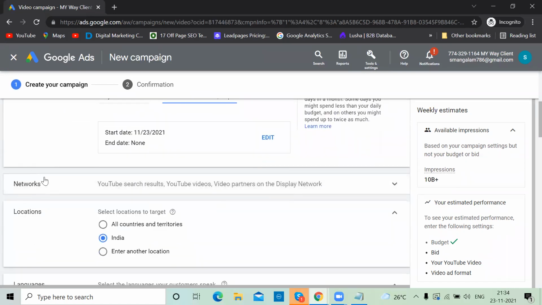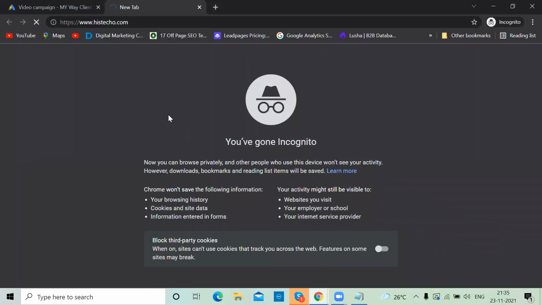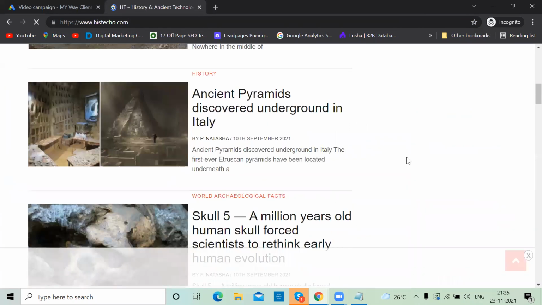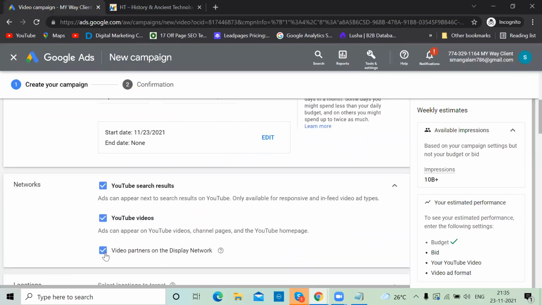Now they clearly mention where your ad will appear. Someone searching on YouTube, but remember, we're not targeting any keywords. Someone searching randomly, the ad will appear. In YouTube videos, when someone is playing videos, my ad will appear there. Video partners on the display network: sometimes your ad will appear on partner websites, like a blog. I don't want this, it's a waste, so I can block it. Even search results you can block, but it is good. So I'm targeting YouTube search results and YouTube videos.